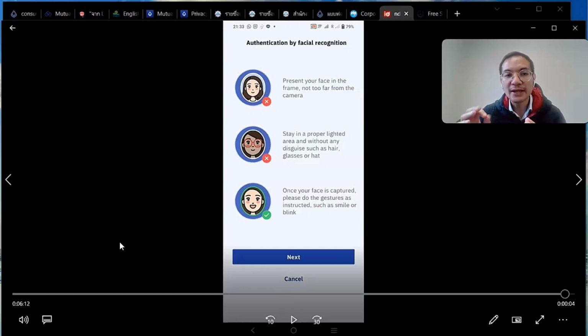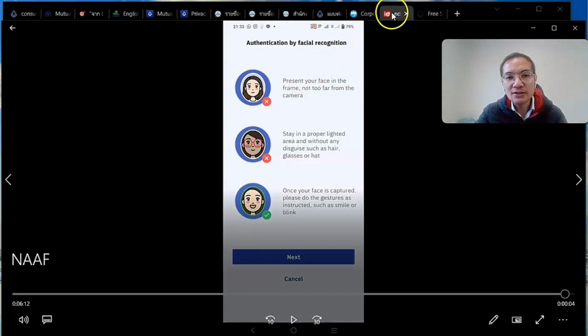They will authenticate us based on facial recognition, so you just put your face on the camera, turn left and turn right, and if it matches, then it will go green. Then that means you're good. But if it's red, then that means you might need to verify in person or find other alternatives.